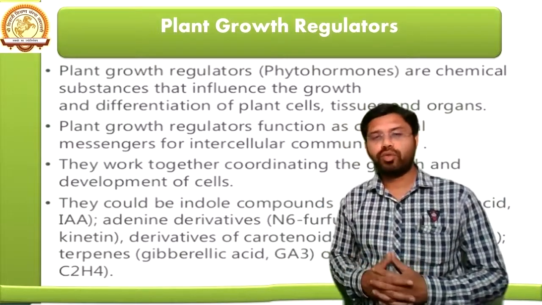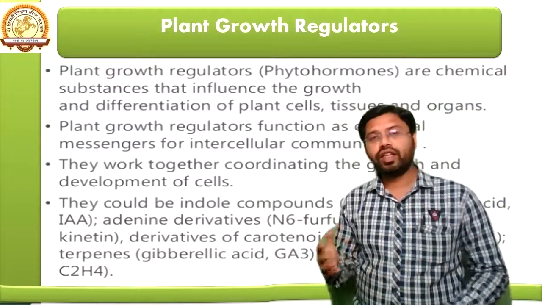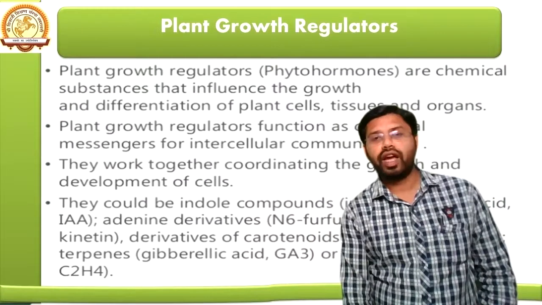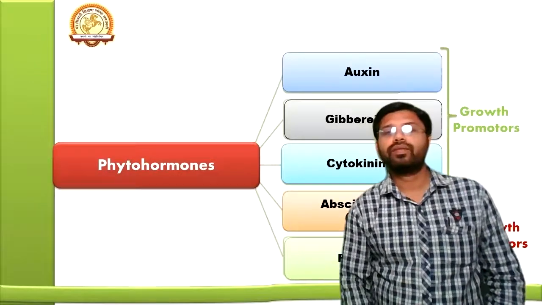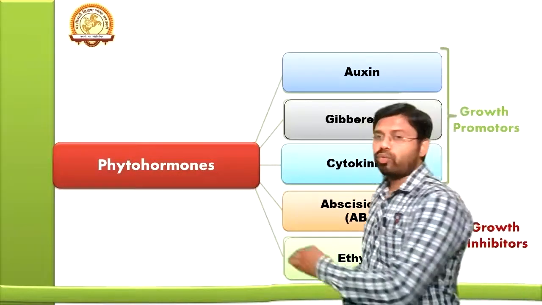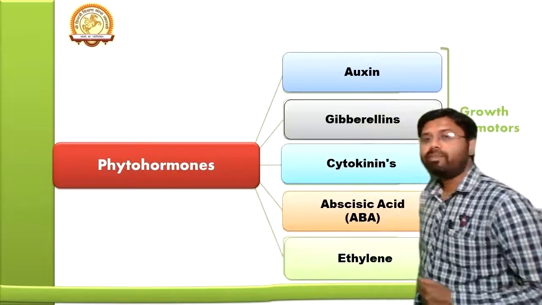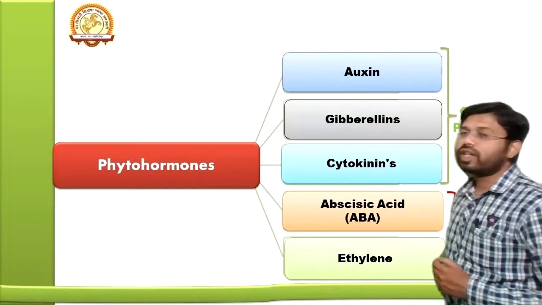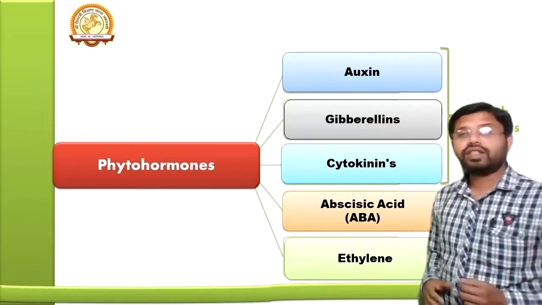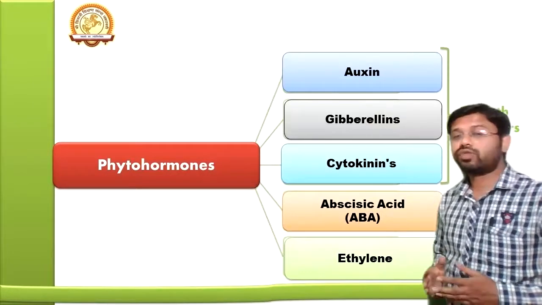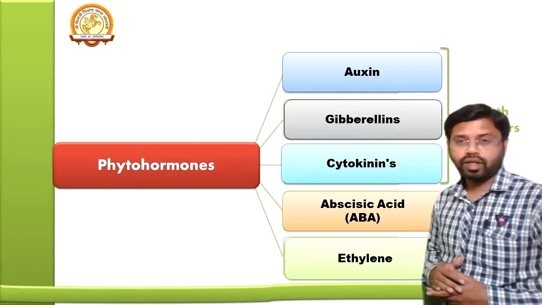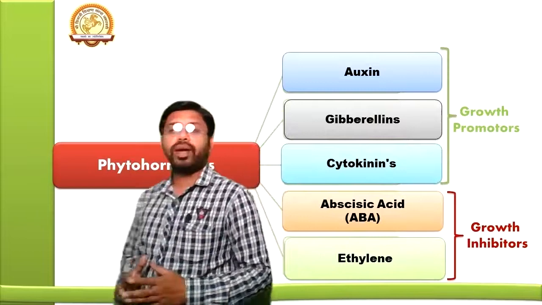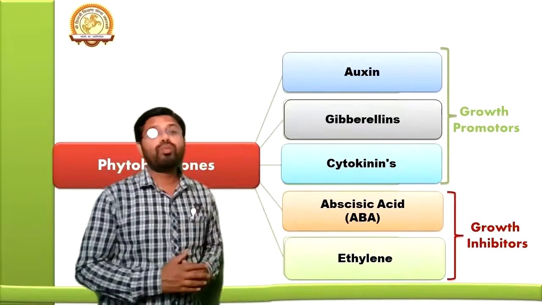There are various types of hormones, as we will see in the next part. In plants there are various types of hormones, and these hormones have their particular roles. If we classify these hormones of the plants, that is the phytohormones, then basically we can see there are 5 types of phytohormones. These are auxin, gibberellin, cytokinin, abscisic acid, which is also known as ABA, and ethylene. And these hormones can be classified into 2 types. The first one is the growth promoters.